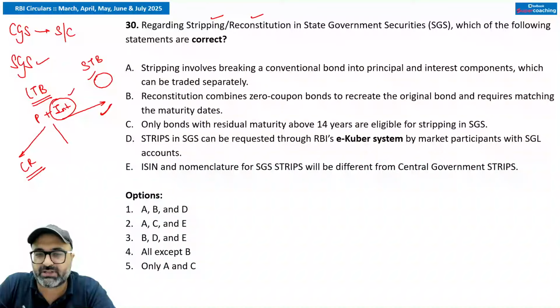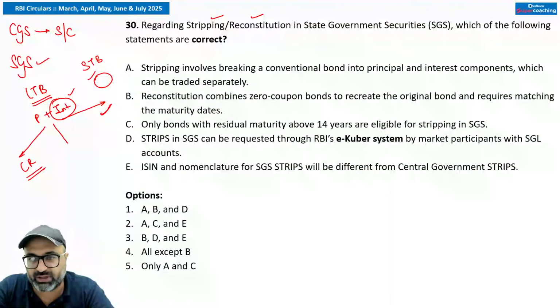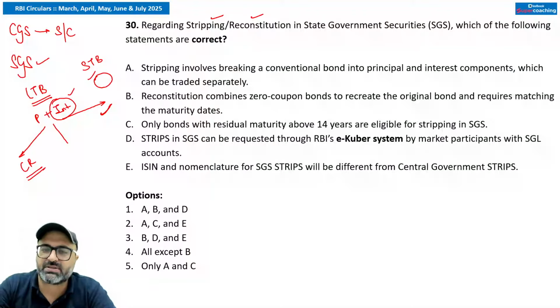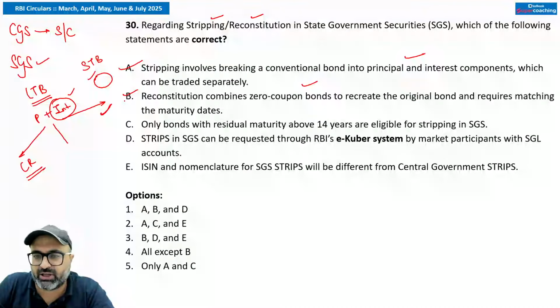Now in this particular scenario, which all statements are going to be correct? Please pay attention on the screen, guys. So the first point is, stripping involves breaking the conventional bond into principal and interest components. That is true. Reconstitution means combining zero coupon bond to recreate the original bond, requiring matching the maturity dates. That is true. Only bonds with residual maturity above 14 years are eligible.